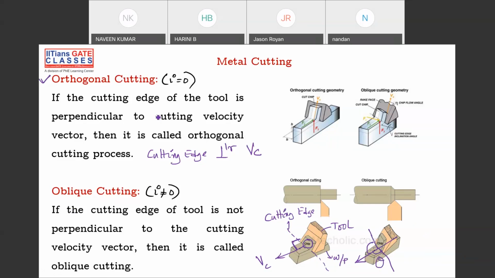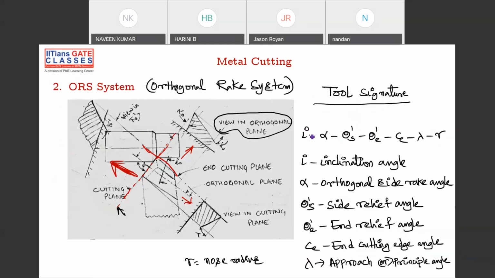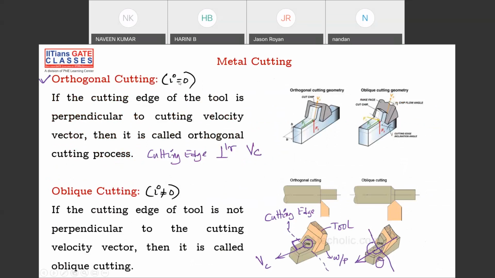And here, in the orthogonal system, I is the inclination angle. You can see this I. Please remember, this is an important point: I is equal to 0 for orthogonal cutting, and I is not equal to 0 for oblique cutting. The important point to remember is that in orthogonal cutting the cutting edge is perpendicular to cutting velocity, and in oblique cutting the cutting edge is not perpendicular to cutting velocity.